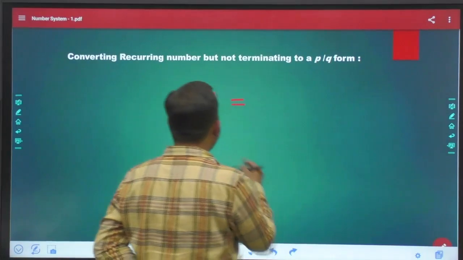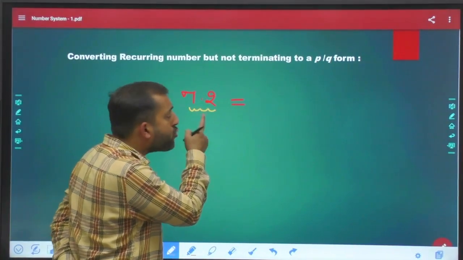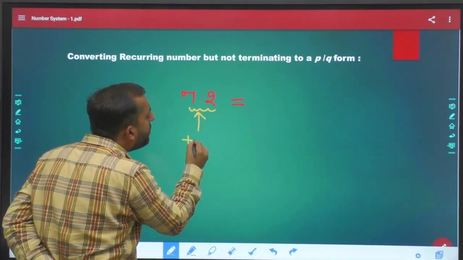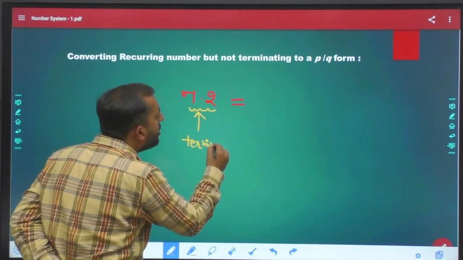First of all, what kind of decimal is it? Sir, this is a terminating decimal.